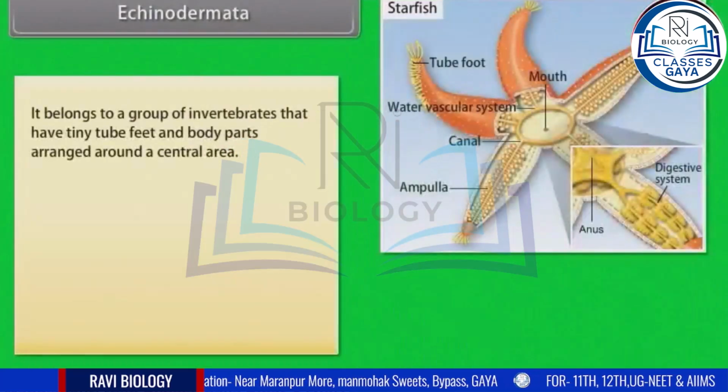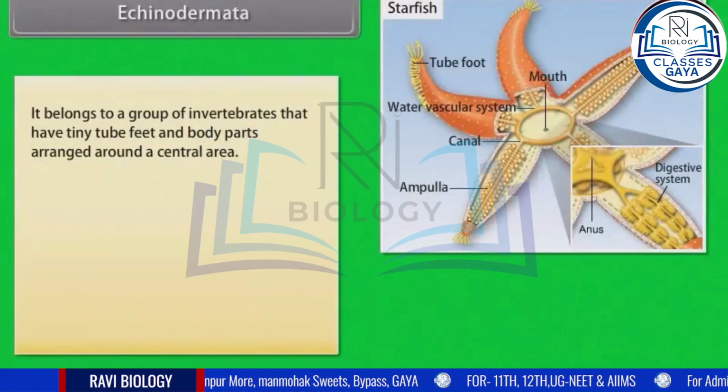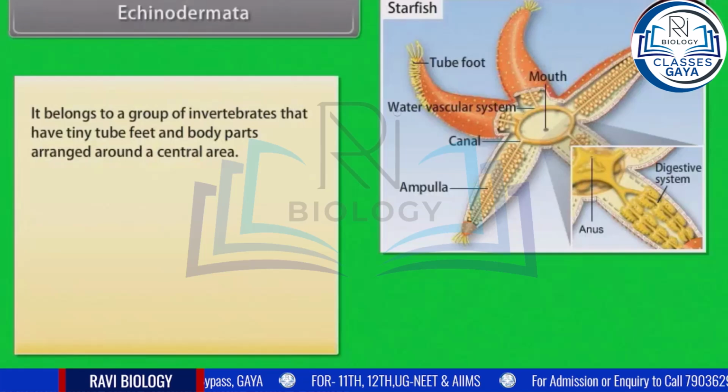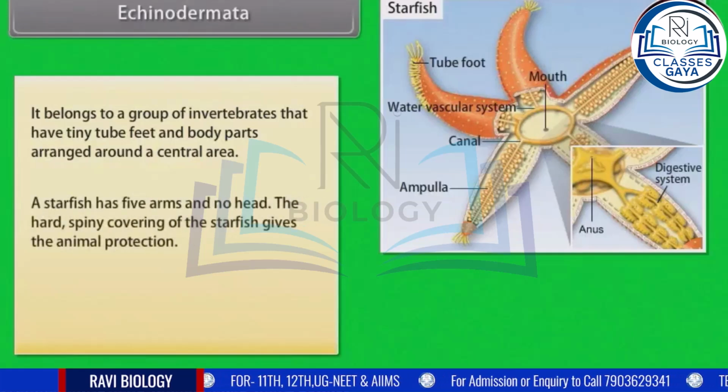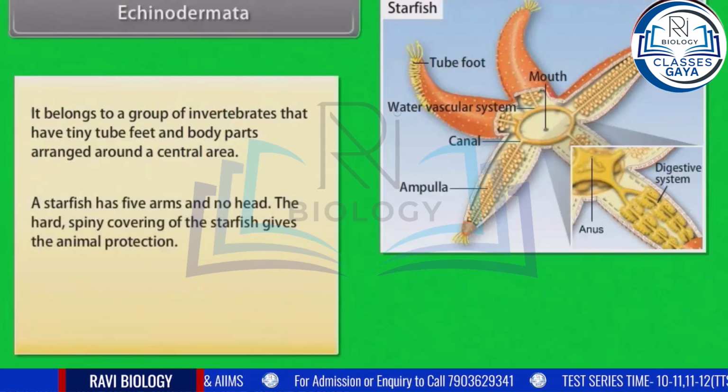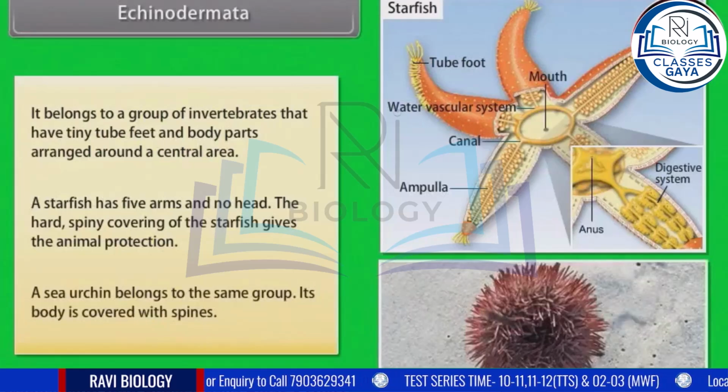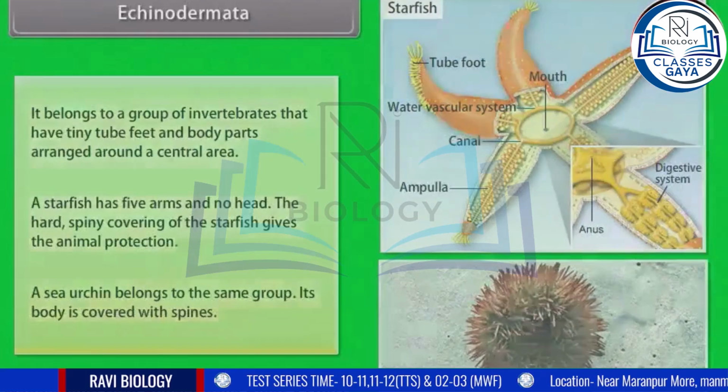They belong to a group of invertebrates that have tiny tube feet and body parts arranged around a central area. A starfish has 5 arms and no head. The hard spiny covering of the starfish gives the animal protection. A sea urchin belongs to the same group. Its body is covered with spines.